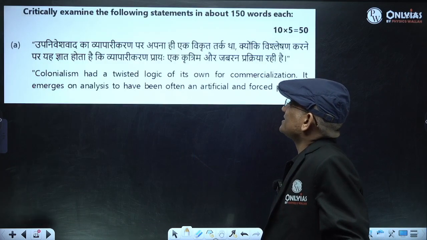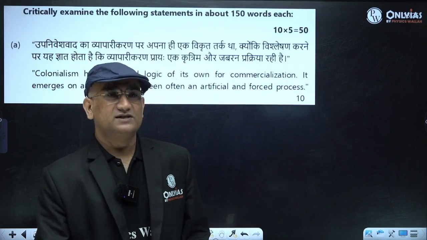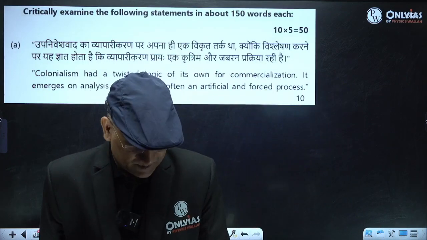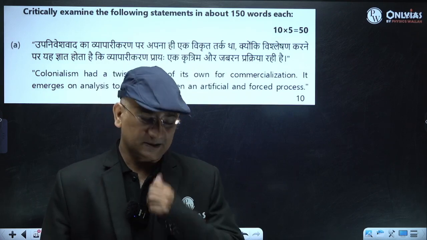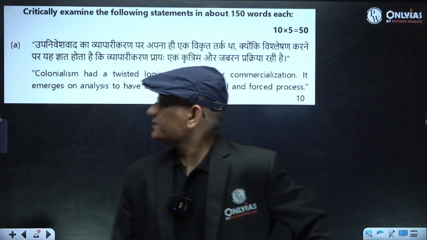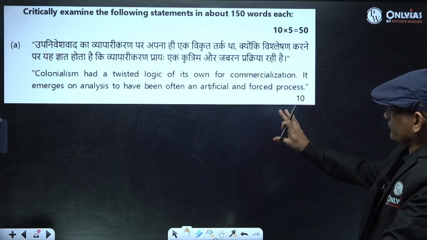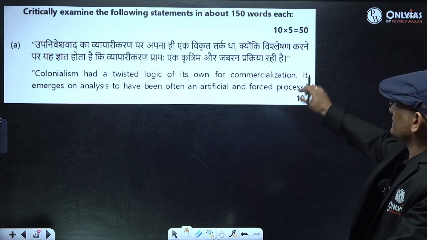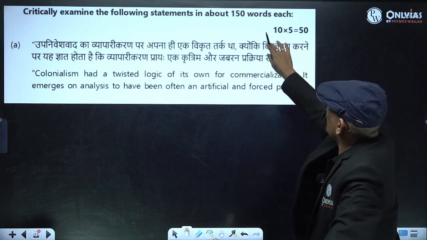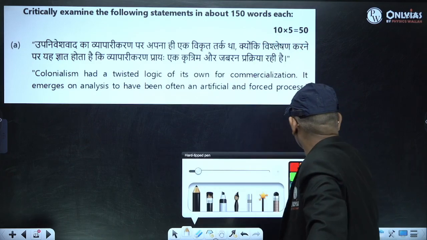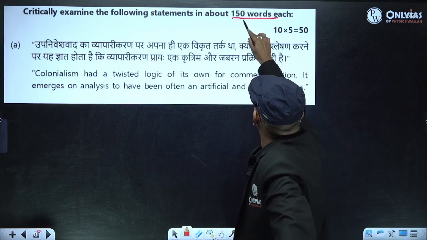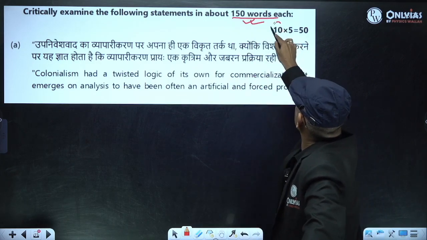Now starting with the first question, is that fine? First question, as I told you, you have 10 marks question, 150 word each, right?